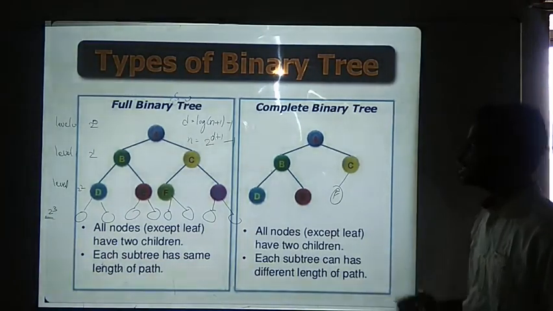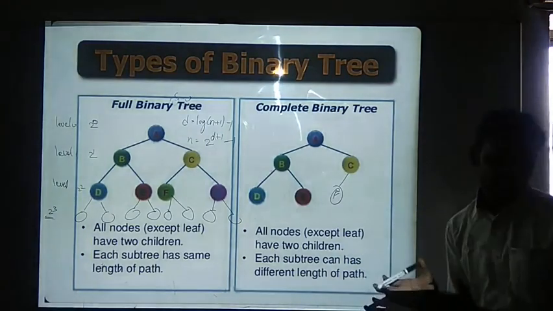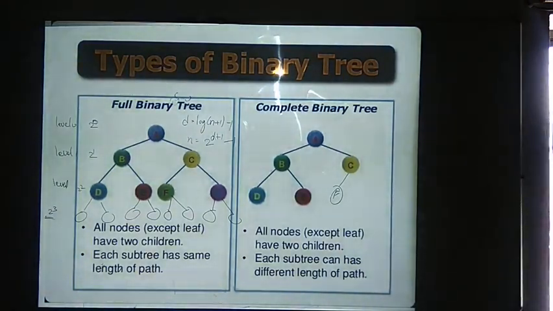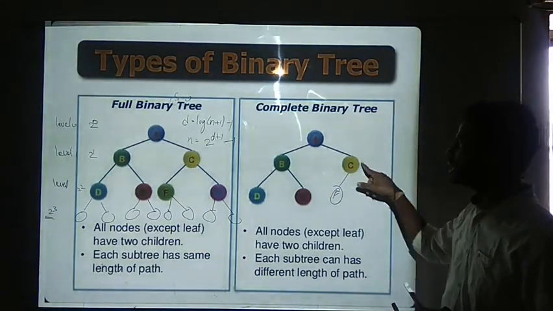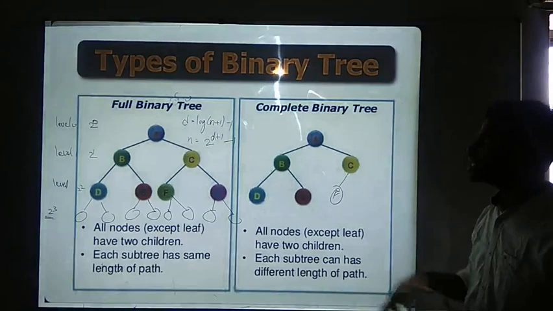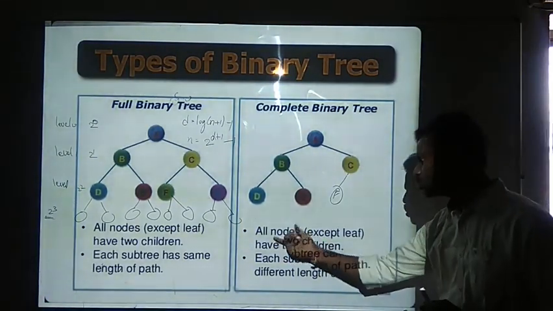Like that, we will be going for your complete binary tree. A complete binary tree depends on your filling of the nodes from left to right. A variation of the full binary tree is the complete binary tree, in which if a binary tree has a depth d, then any node at level less than d minus 1 has 2 children. Here d minus 1 relates to the depth of the tree. You should remember this.